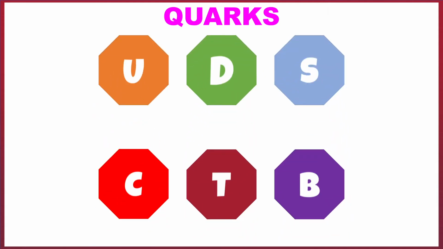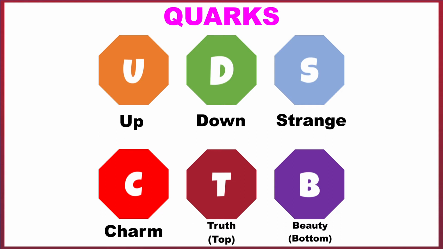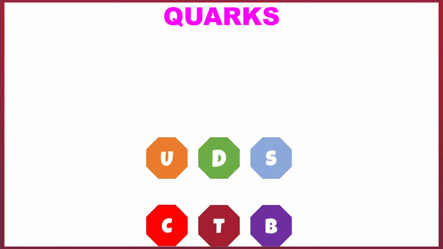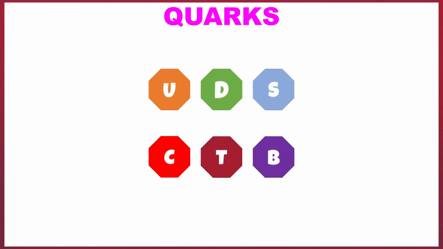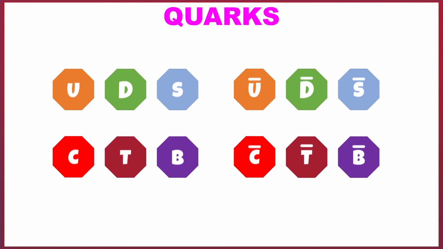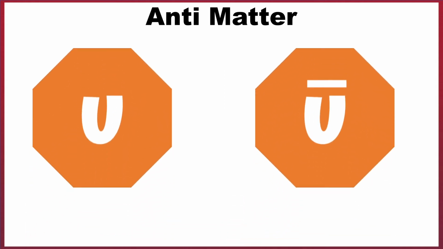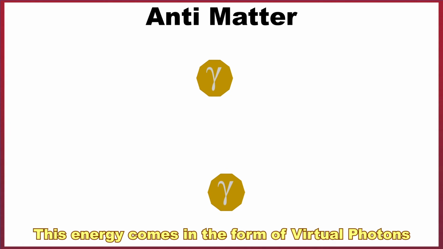There are 6 types of quark which exist: up, down, strange, charm, truth and beauty. These quarks have 3 properties which need to be conserved in any particle interaction: charge, baryon number and strangeness. And then of course for every quark you also have the antimatter equivalent, the antiquark. The most important thing about antiquarks and antimatter in general is that when an antiparticle meets its corresponding particle, they annihilate each other. During these interactions, the particles collide, and their mass is converted instantaneously into energy.